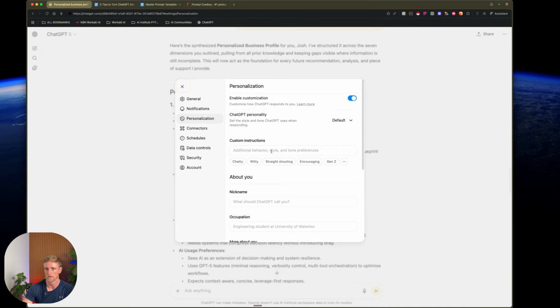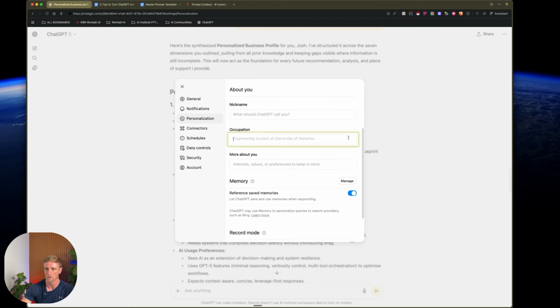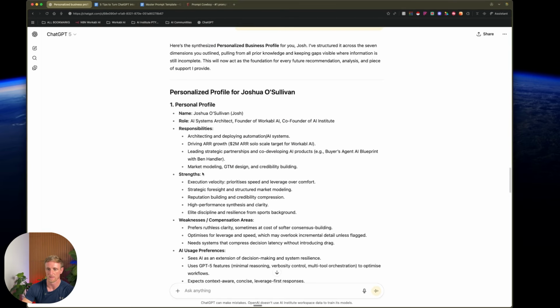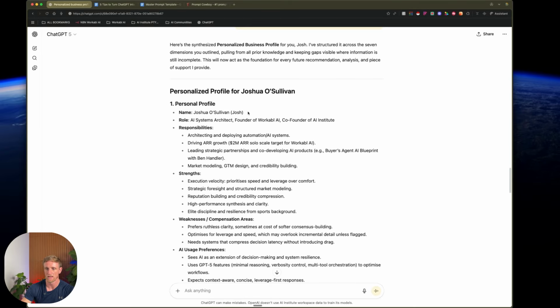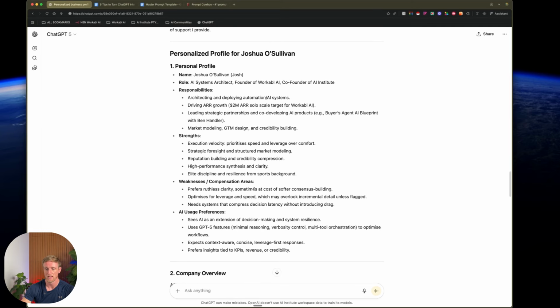section here. So we've got custom instructions, that's what we tell ChatGPT. Down here, we've got occupation information, more about you. Each of these sections, we're going to jump into there. So let's take my name, my role, my responsibilities, my strengths, my weaknesses, and plop that in with my personal profile.